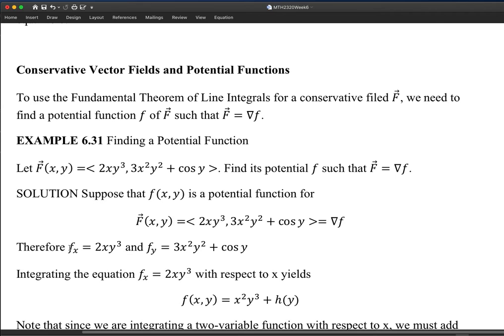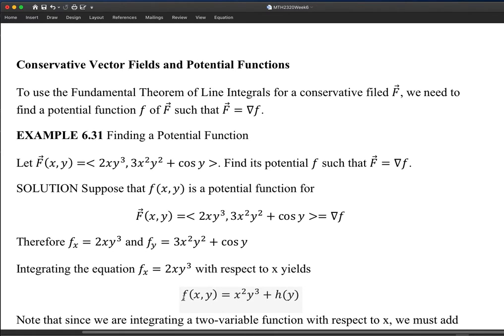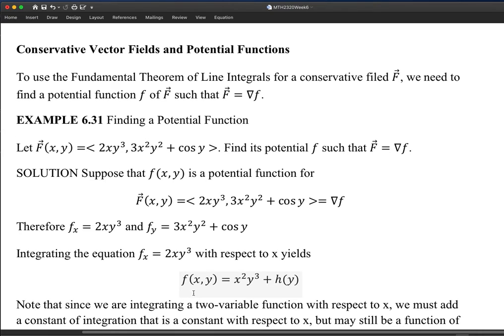Starting from f sub x, we integrate f sub x with respect to x. The antiderivative of 2x is x squared, and y cubed is a constant, so it still stays. And usually when we consider an antiderivative, we just put an arbitrary constant at the end.